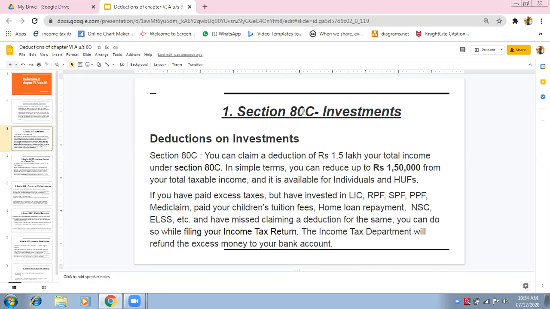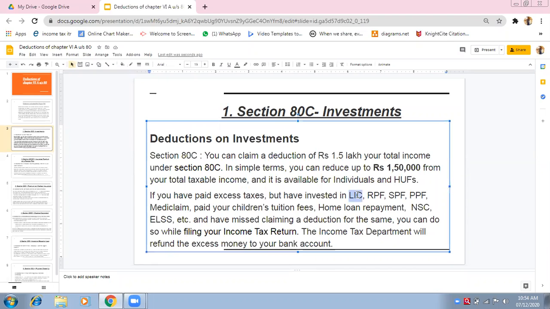Your investments are 8 lakhs, I agree. Inside the purview of 80C, you have some investment in LIC, some in PPF, some in Mediclaim. Total you have 8 lakhs rupees, all in the purview of 80C. But the full 8 lakhs will not be deducted. It is 8 lakhs or 1,50,000, whichever is less. So which amount is the least one? 1,50,000 definitely. So only 1,50,000 will be deducted, not rupees 8 lakhs.